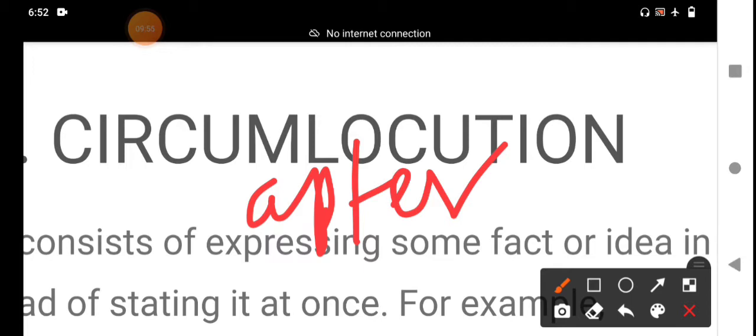We should not use conciseness, directness, simplicity, coherence. We should use more words, an unnecessarily large number of words in this circumlocution to express an idea, indirect or roundabout language or periphrase. Periphrase means to express the meaning of something written or spoken using different words, especially to achieve greater clarity.